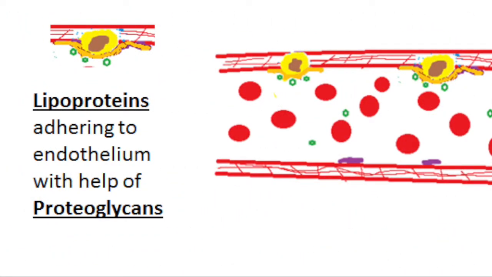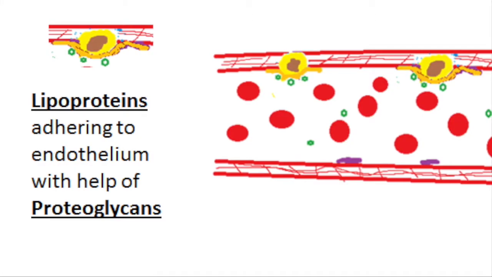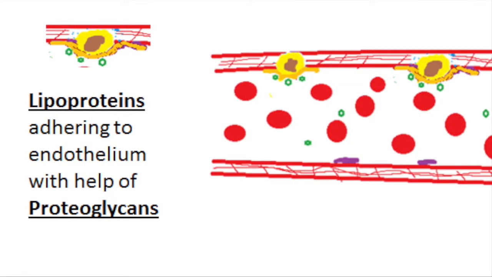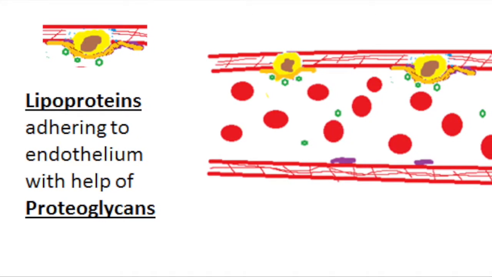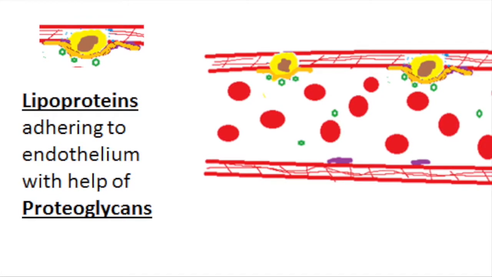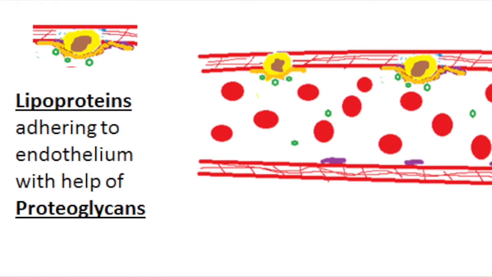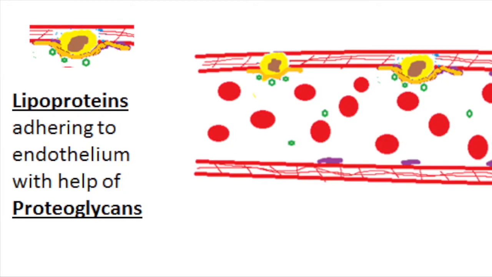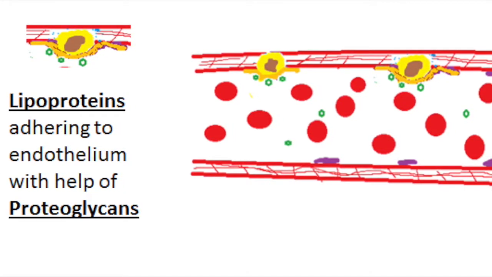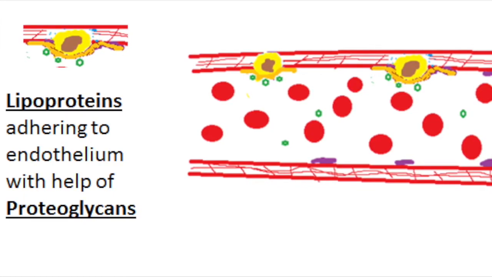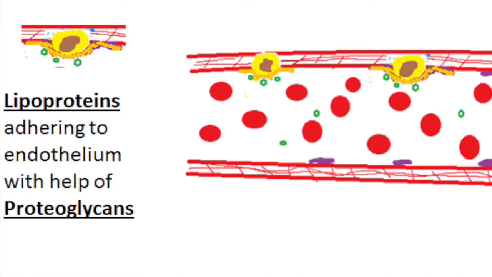The extracellular matrix of the smooth muscle cells have proteoglycans attached to them. And these proteoglycans behave as kind of links to bind lipoproteins in the blood. This response actually propagates and prolongs the inflammatory response that is contributing to the formation of plaque.